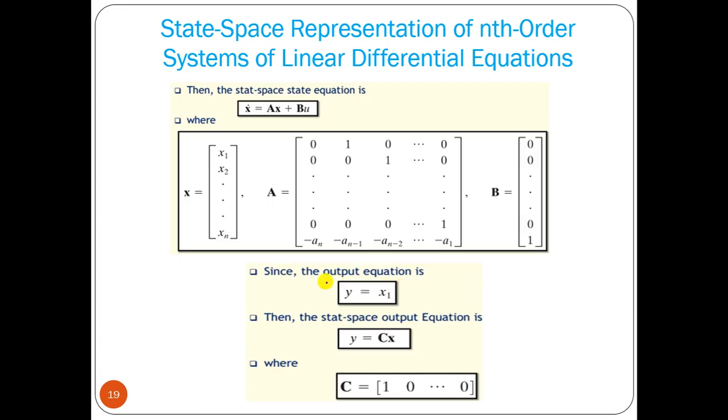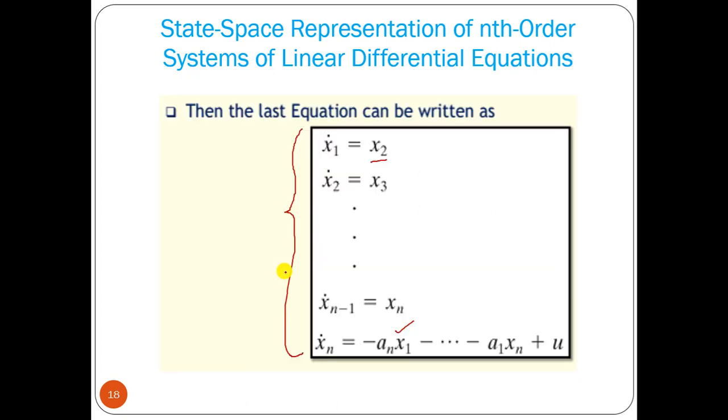Then we can form the state space equation, that is x dot. This is one equation. This is the vector x, and we can form a matrix multiplied with the state variables x1 to xn, plus u into that matrix.